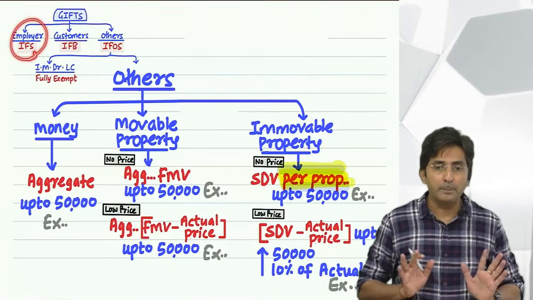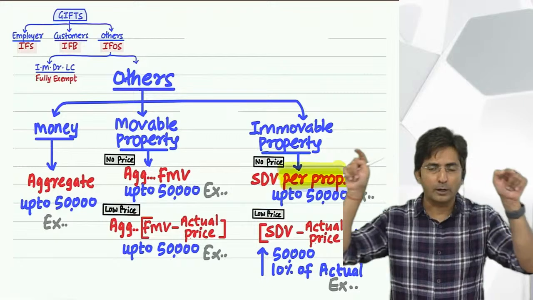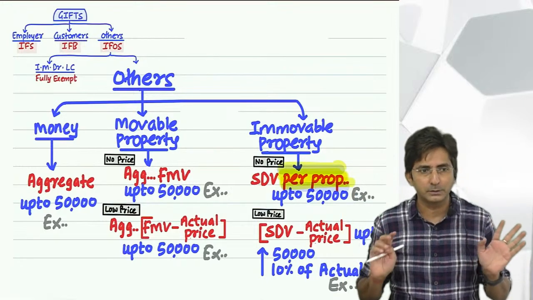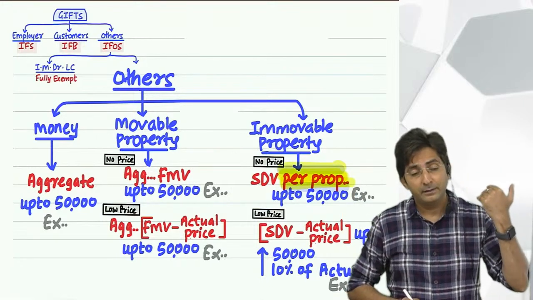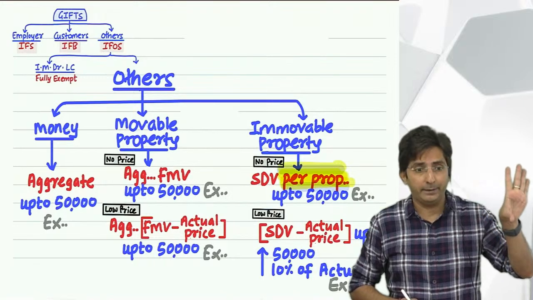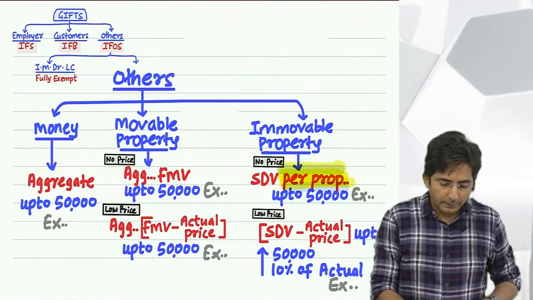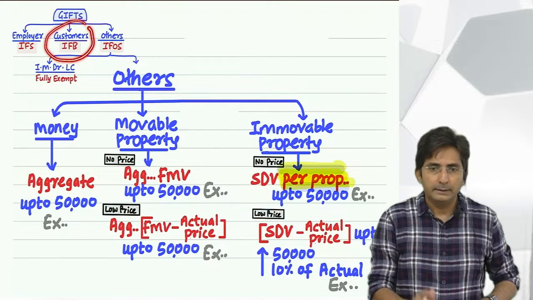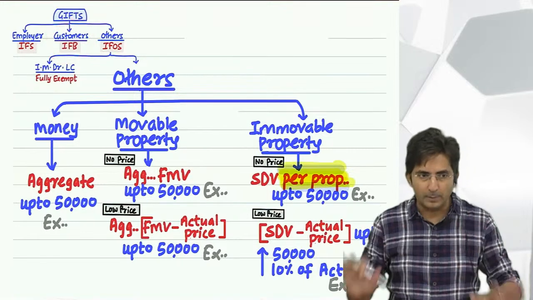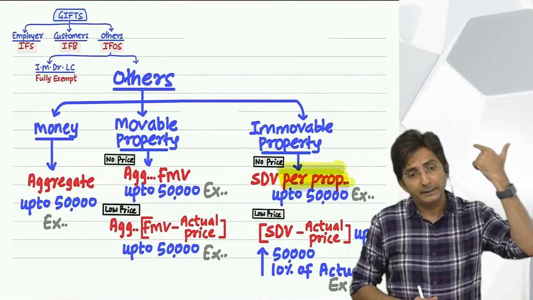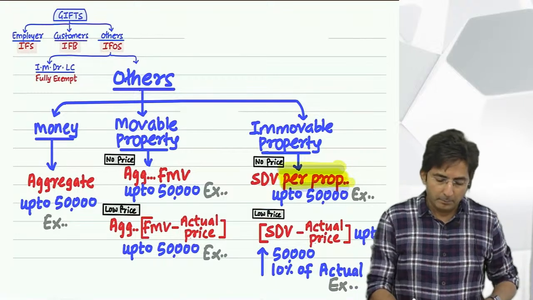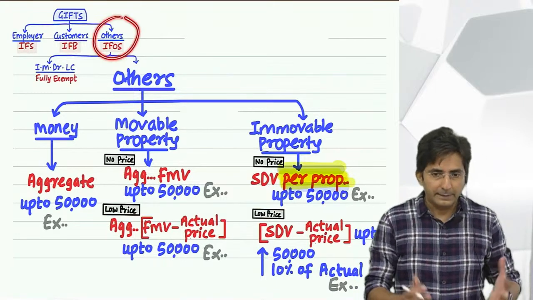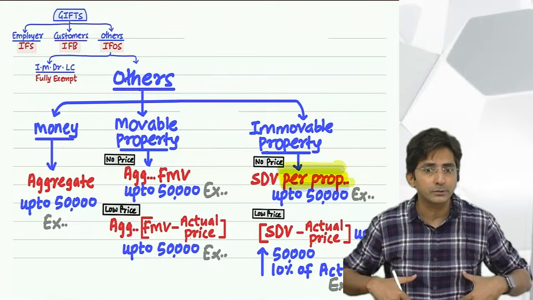If you get a gift from your employer, then it is not recorded in income from other sources. It is recorded in income from salary. If you get a gift from a customer, it is not recorded in income from other sources. It is recorded in income from business. But if it is some other gift, then welcome to income from other sources.